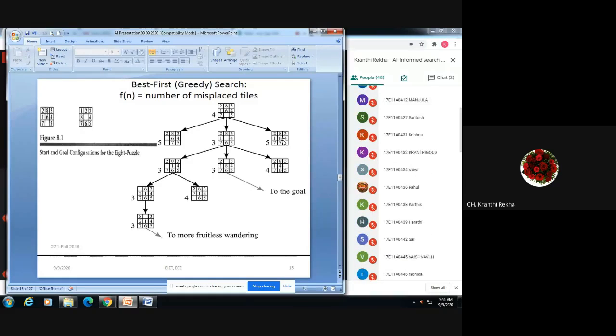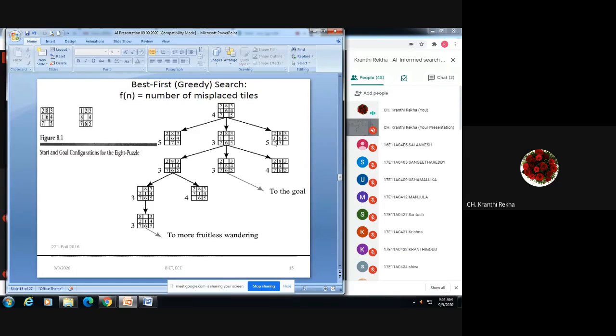So like that we will write the misplaced number of tiles in each group. Now, among these, whichever is minimum, that node we have to expand. So 5, 5 and 3, 3 is the minimum. So expand that node only.